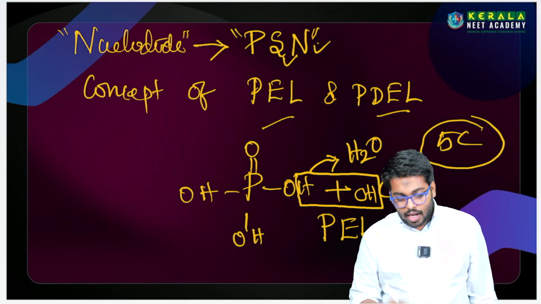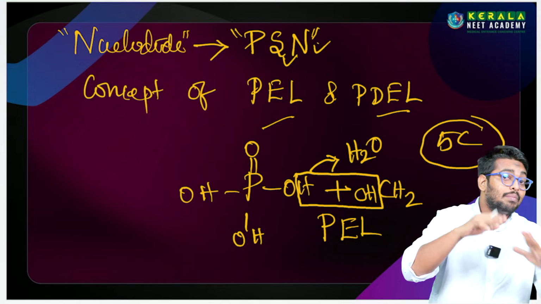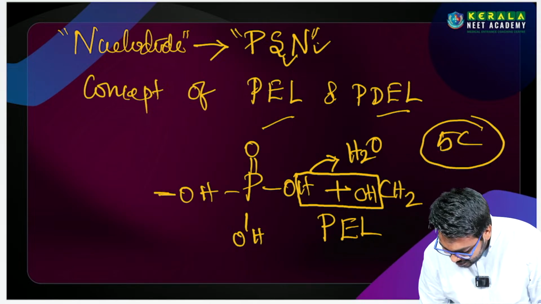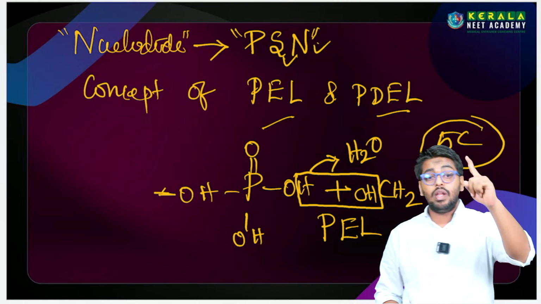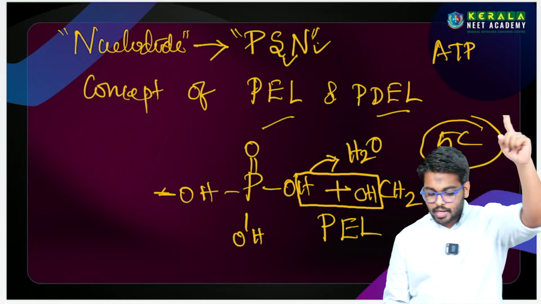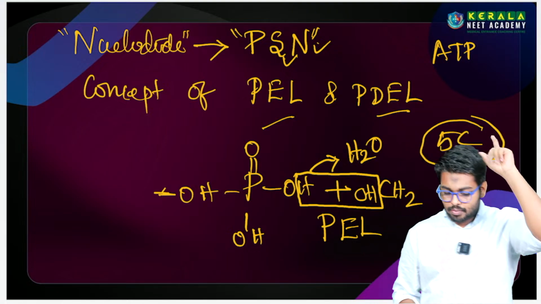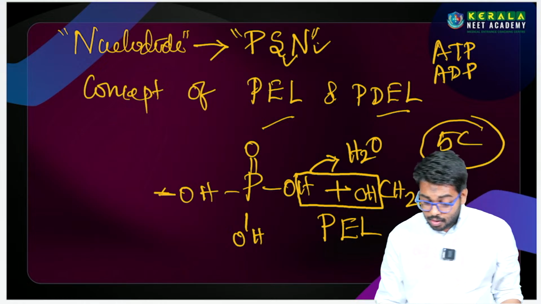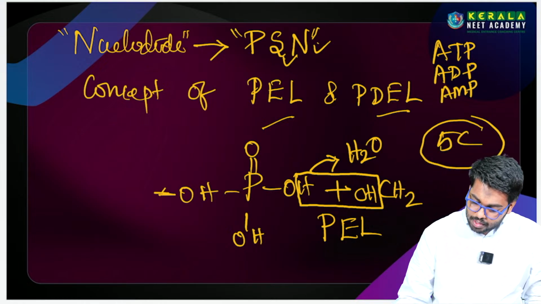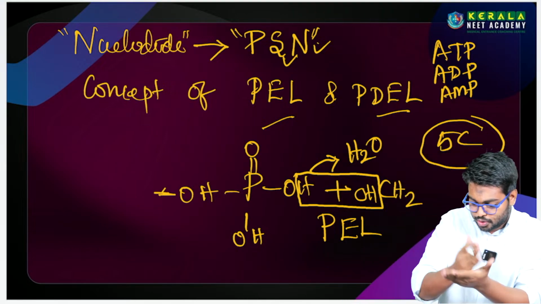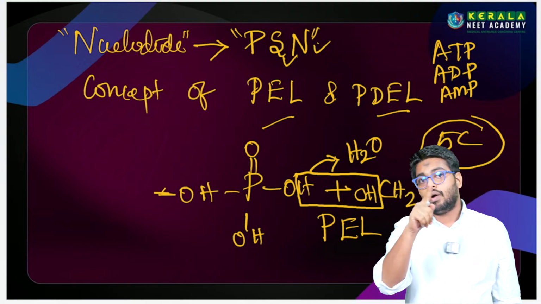Phosphodiester linkage. How does it become diester? How can it make diester linkage? That is my question, right? So for diester linkage, for example, we know ATP, right? We have studied it. What is ATP? Adenosine triphosphate. What is ADP? Adenosine diphosphate. What is AMP? That is adenosine monophosphate, because one phosphate added to the sugar is called adenosine monophosphate.